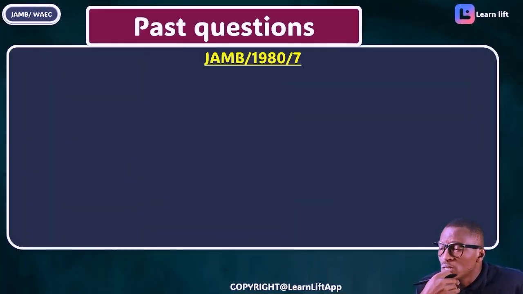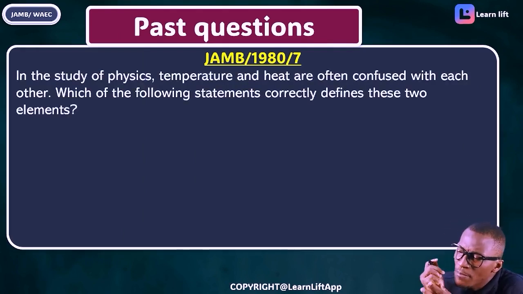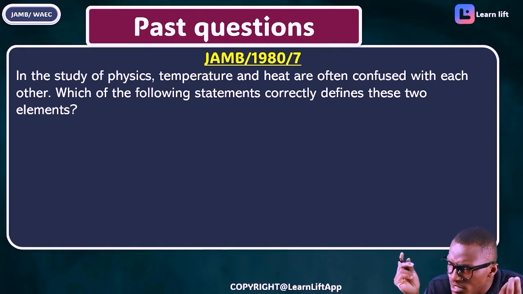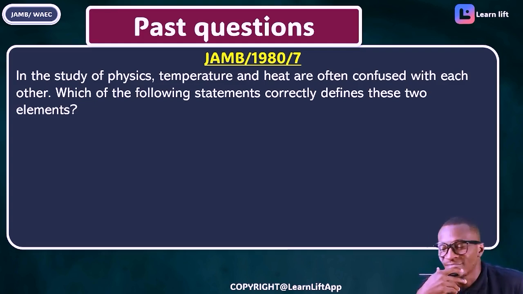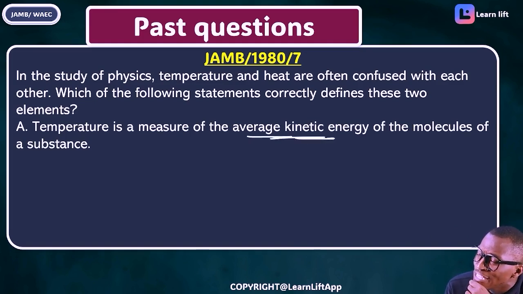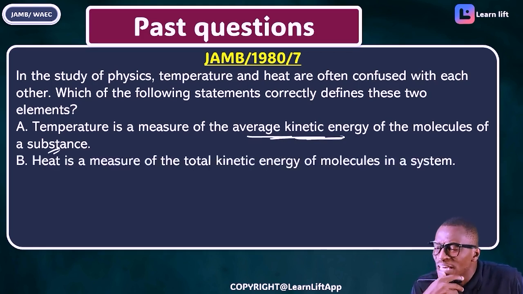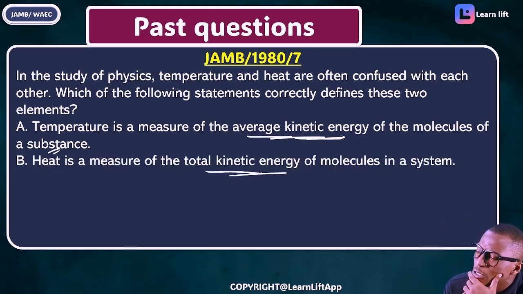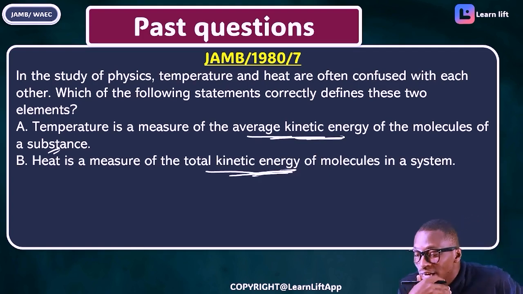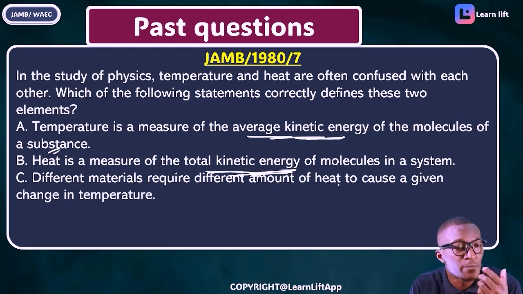Past question time. The question is JAMB 1980 question 7. In the study of physics, temperature and heat are often confused with each other. Which of the following statements correctly defines the two? Option A, temperature is the measure of the average kinetic energy of the molecules of a substance. Option B says heat is the total kinetic energy of a substance. Option C says different materials require different amounts of heat to cause a given change in temperature.